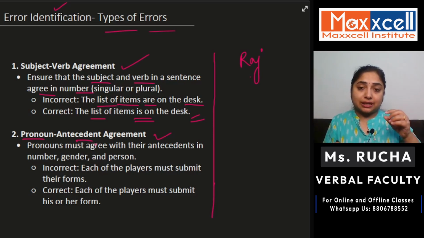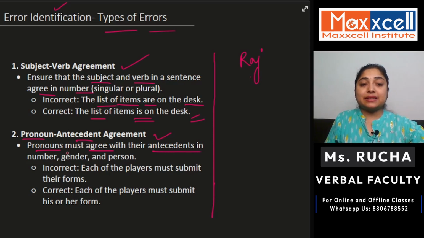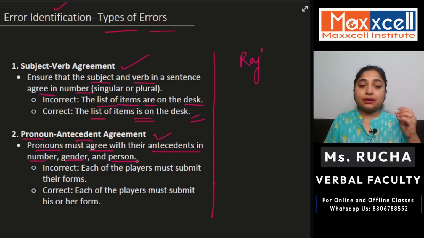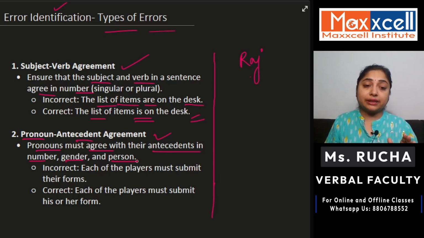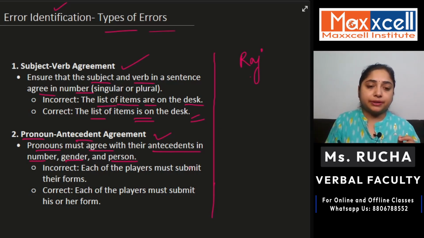So let us understand this particular agreement, pronoun antecedent agreement, in this context right now. What we are saying here, pronouns must agree with their antecedents in number, gender, and person, right? So if the antecedent is singular, the pronoun should also be singular. If gender is male or female, accordingly the pronoun should be used. If it is first person, second person, third person, based on that, the pronoun should be decided. So let us understand it with the help of a very small example here.